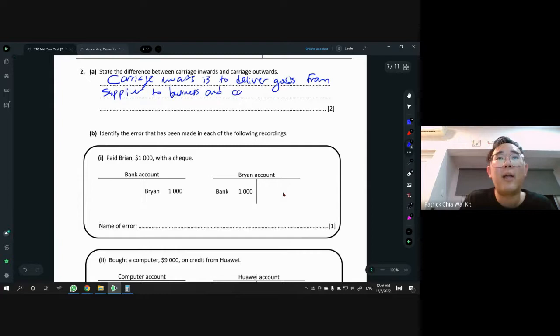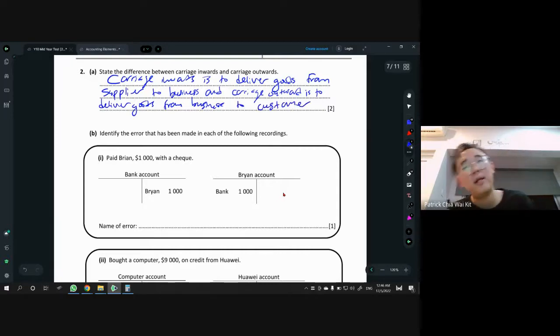So carriage outward is to deliver goods from business to who? To our customer. Okay, good enough. 2 points, that's it. If you guys can't really read my answer, go ahead and read the notes because it's all defined there already.